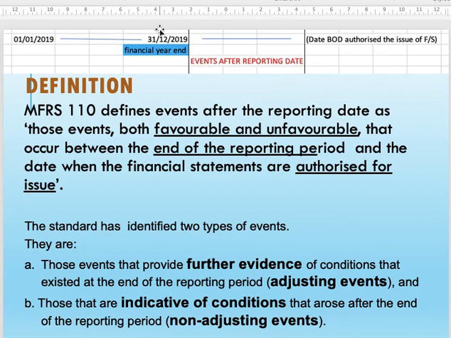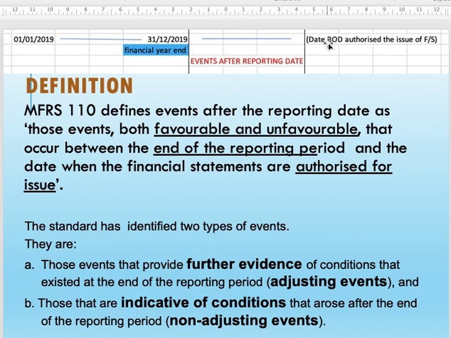So should you adjust your 2019 financial statement, or should you just disclose it in the notes to the accounts for 2019? That relates to whether the event is an adjusting event, which means adjusting your financial statement, or non-adjusting, which means you disclose it in the notes to the accounts.